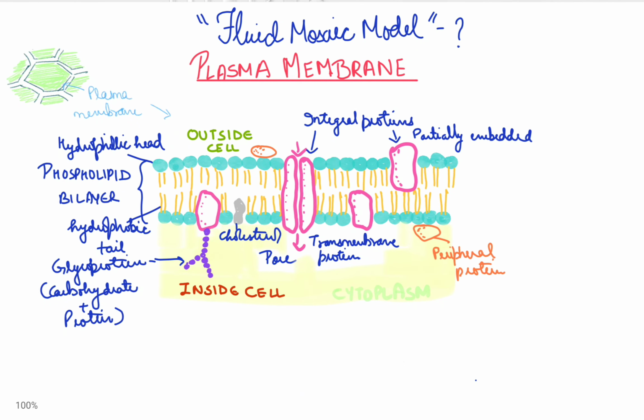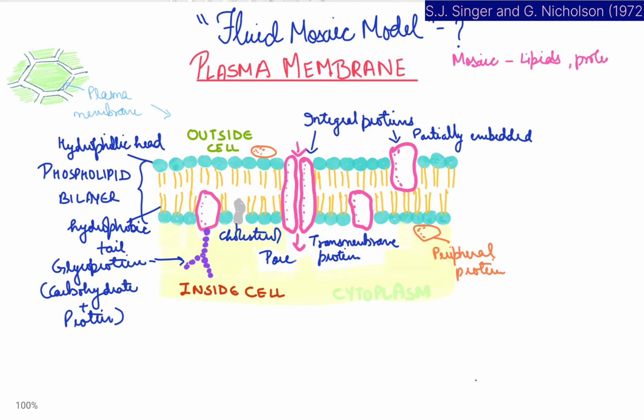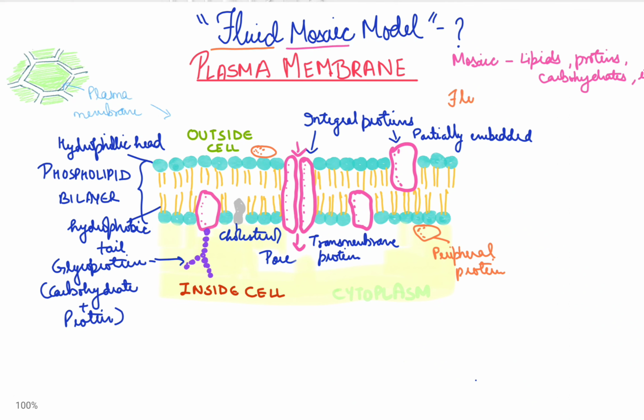Now, different models have been proposed for the structure of the plasma membrane, but the most accepted, the fluid mosaic model, was proposed by Singer and Nicolson in 1972. Now, why is it called the fluid mosaic model? Mosaic because of asymmetry in the plasma membrane due to the presence of proteins in between the phospholipids.